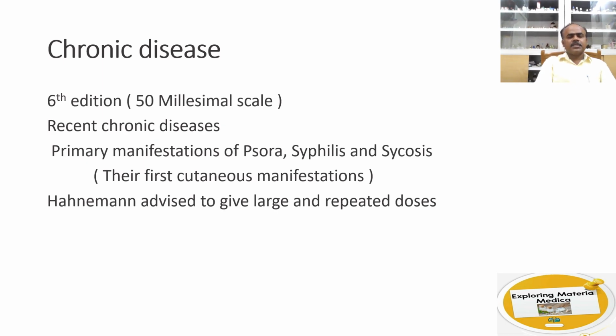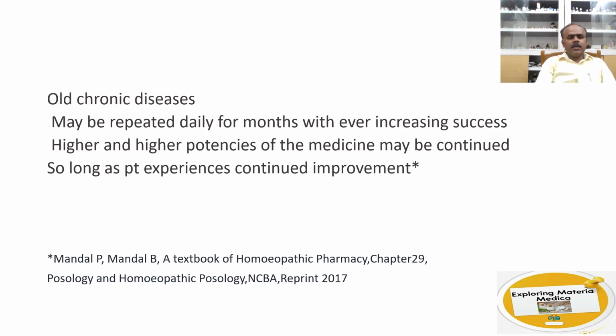So coming to the chronic disease, in 6th edition, 50 millesimal scale, in case of recent chronic diseases, where we are having primary manifestations of psora, syphilis and sycosis. So primary manifestation psora, that is the itch, syphilis with the chancre, and sycosis with the condylomata, that is their first cutaneous manifestation, Hahnemann advised to give large and repeated doses. And in old chronic disease, the repetition may be done daily for months with ever increasing success. Higher and higher potencies of the medicine may be continued so long as the patient experiences continued improvement in 50 millesimal scale.